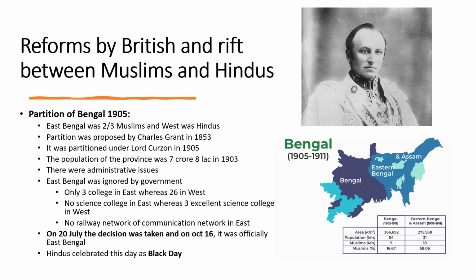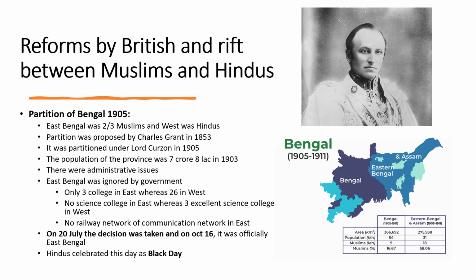Now, a very interesting event took place in 1905. This was also a reform by the British, but this reform widened the rift between Muslims and Hindus. The Partition of Bengal of 1905. In 1905, Lord Curzon, who was Viceroy at the time, partitioned Bengal into East Bengal and West Bengal. East Bengal was two-thirds Muslim and West Bengal was mostly Hindu. The partition was proposed by Charles Grant in 1853, but it was carried out by Viceroy Lord Curzon in 1905.